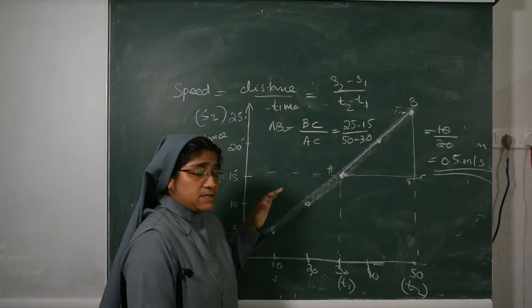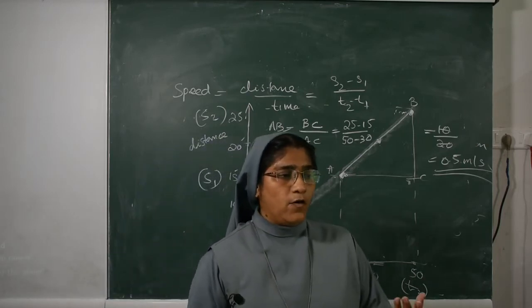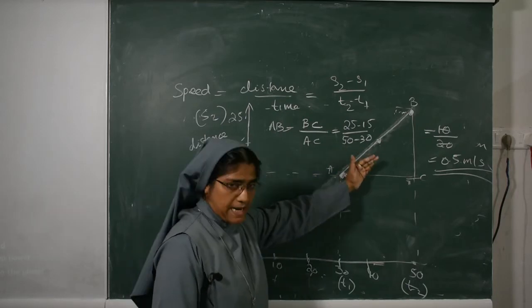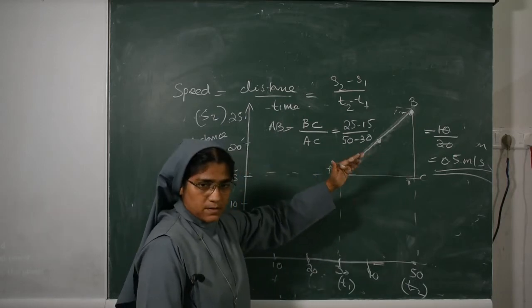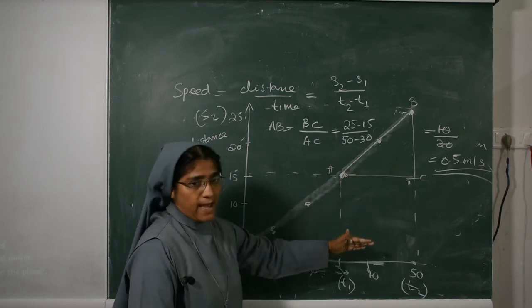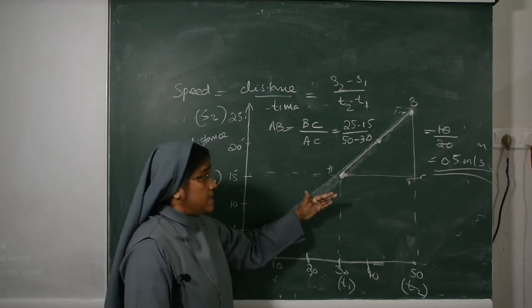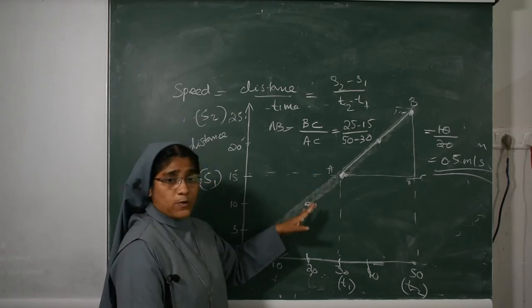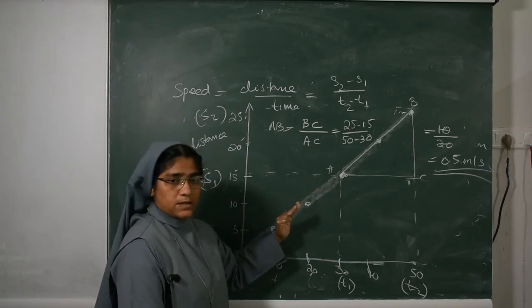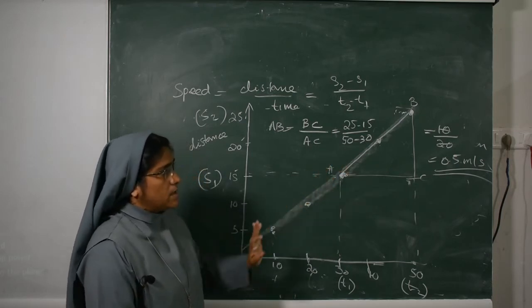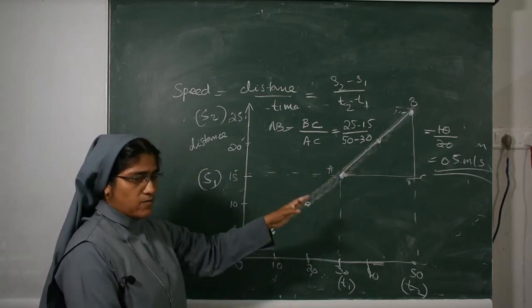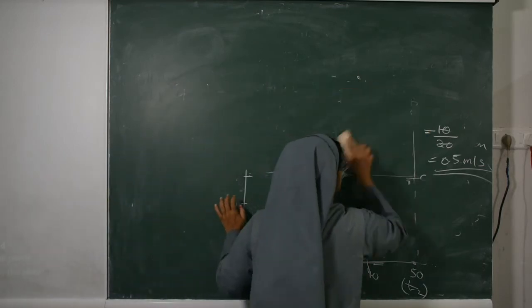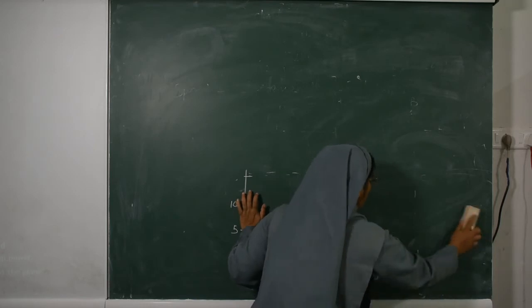So the distance time graph for a uniform motion of an object is a straight line inclined to the x-axis. This distance time graph helps to find out the speed of the object moving along a straight line. So we got the speed of the object travelled by the car. Now next we will study the distance time graph for non-uniform motion.